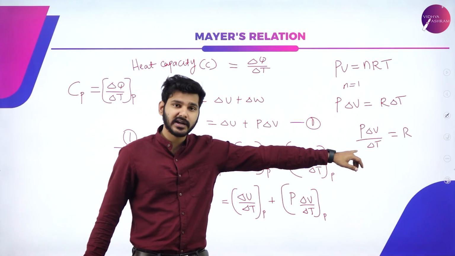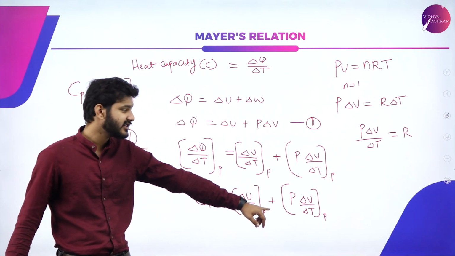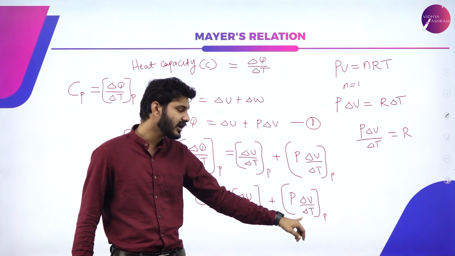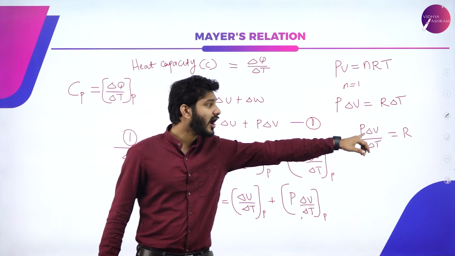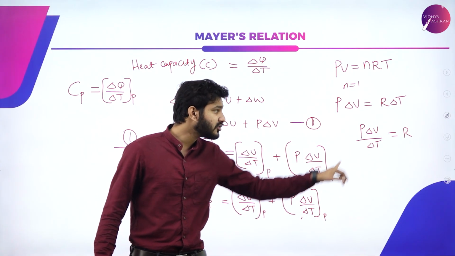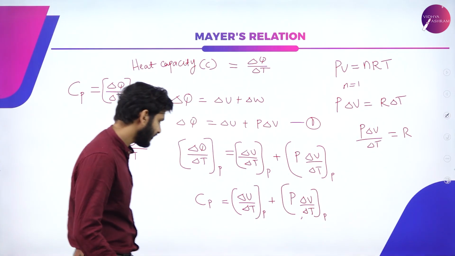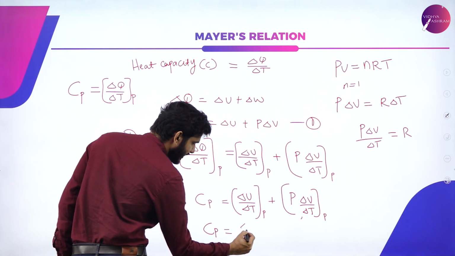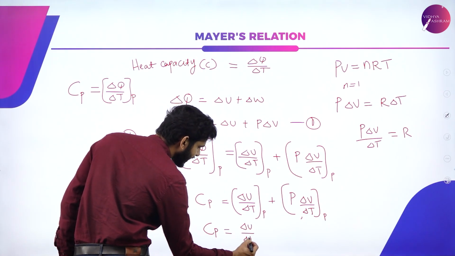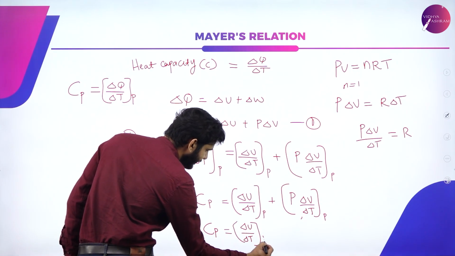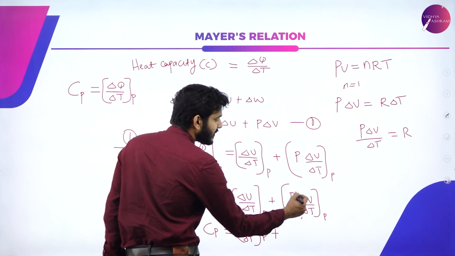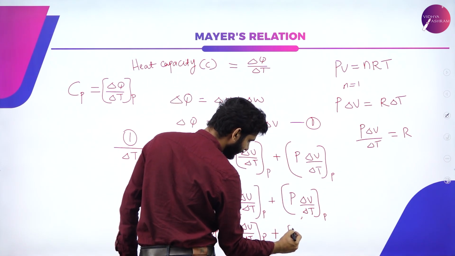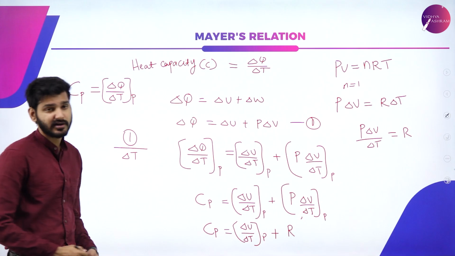So this relation, P delta V by delta T, is equal to R. I'm going to substitute this R value here, which means that Cp is equal to delta U divided by delta T at constant pressure plus P delta V by delta T, and P delta V by delta T is R. So we have this relation here.